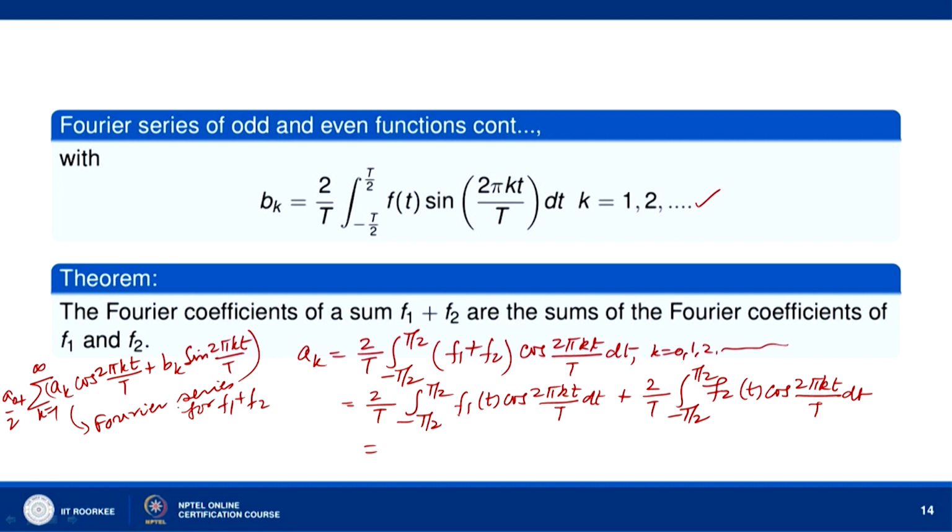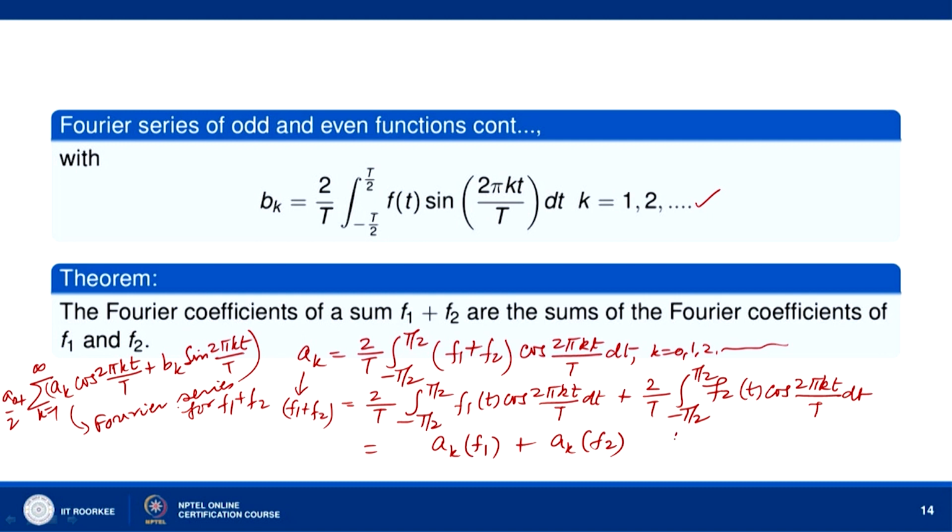Then this is the Fourier coefficient ak for the f1 function, and this one is ak for the f2 function. This ak is for the f1 plus f2 function. So the Fourier coefficient ak for f1 plus f2 is the sum of the corresponding Fourier coefficients of f1 and f2.